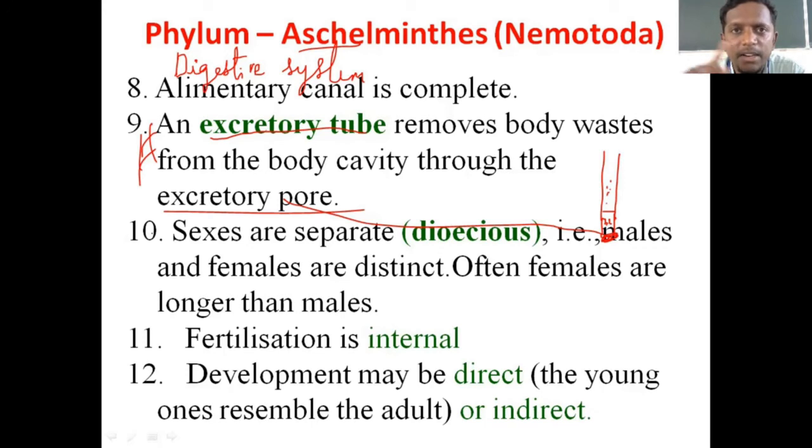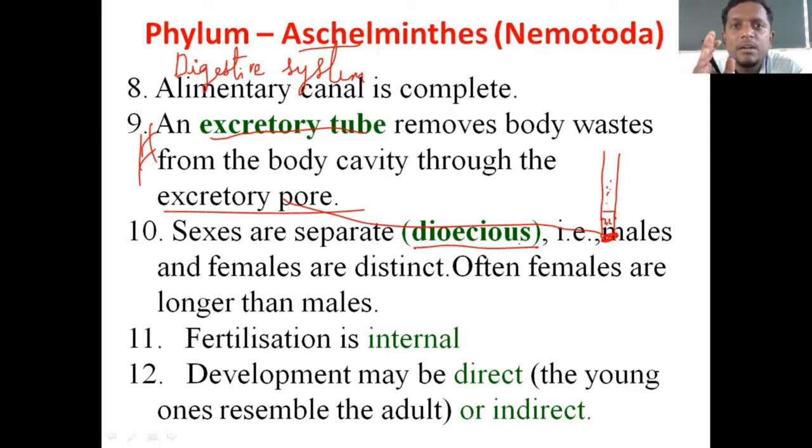For the first time in the entire animal kingdom, we are seeing sexes are separate, male and female are separate. In biological terms, we use this term dioecious. We pronounce it as dioecious. If the sexes are not separate, I will be giving you the other term for hermaphrodites. We call it monoecious. Right now it will be confusing for you, so I will give these terms after 2 phyla, so that your brain will be set to understand what these terms are.